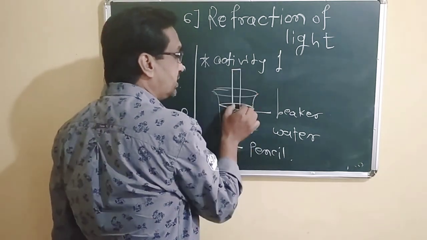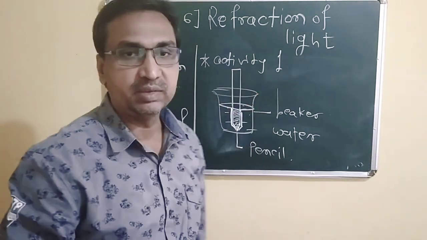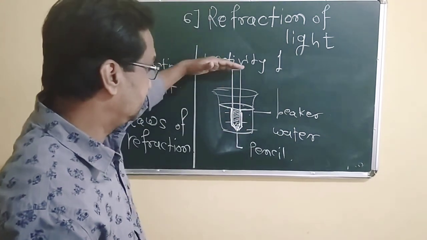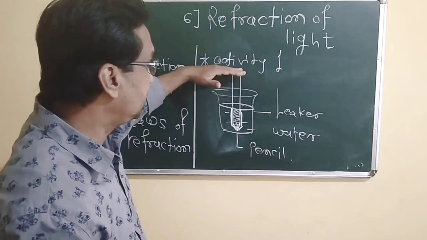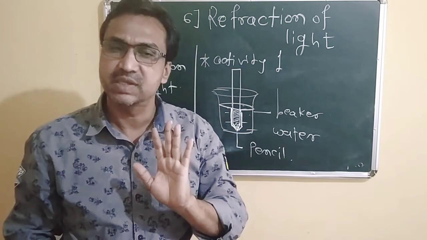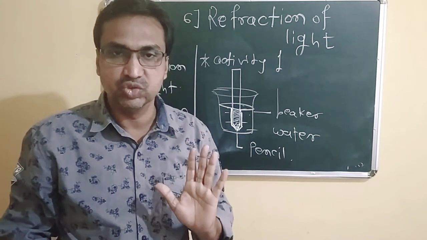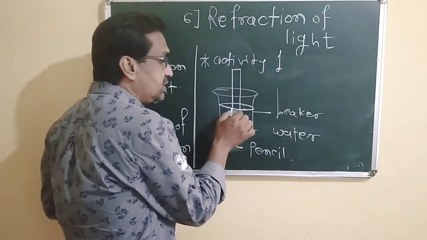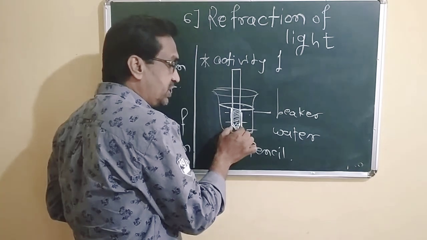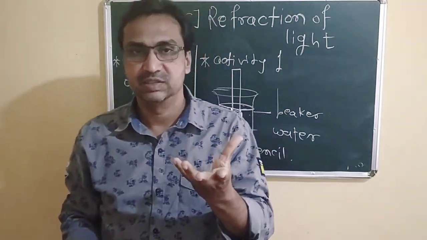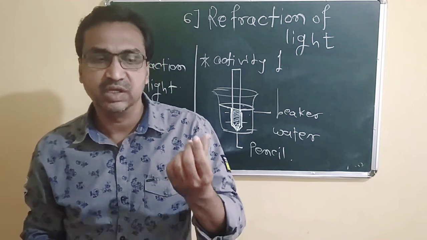The remaining part is as usual. The thickness of the pencil in the air remains as it is, but the part which is dipped in water shows some sort of thickness. So there is a slight change in its width.